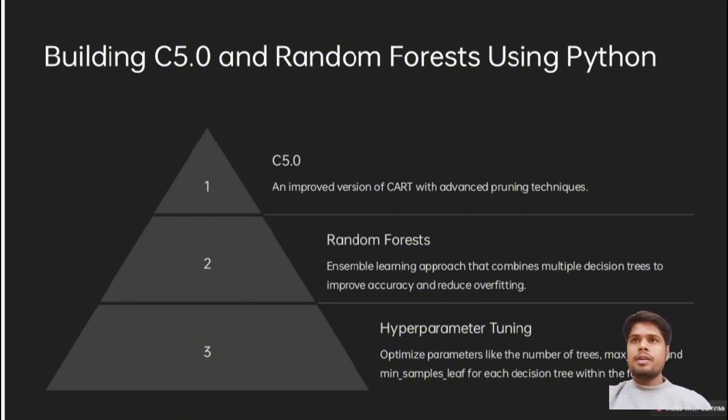Third is hyperparameter tuning, optimizing parameters like the number of trees, max depth, and min samples per leaf for each decision tree within the forest. So this is how the decision trees and the Python of data preparation phases work.